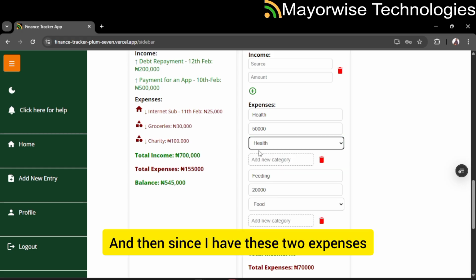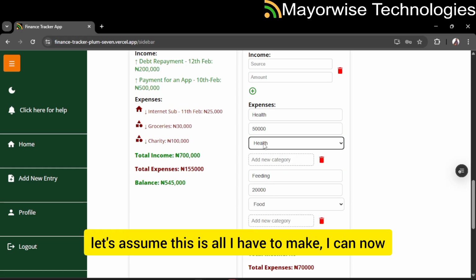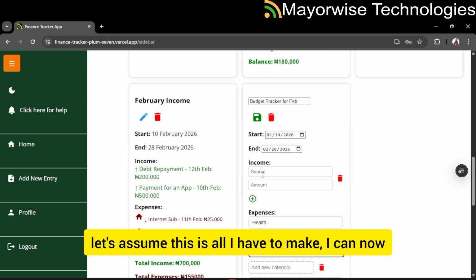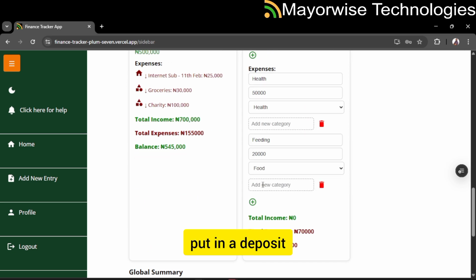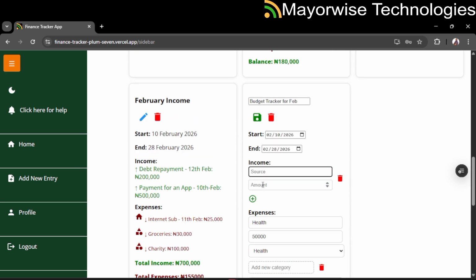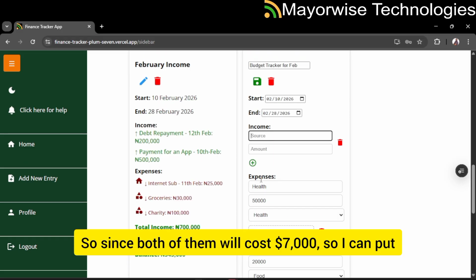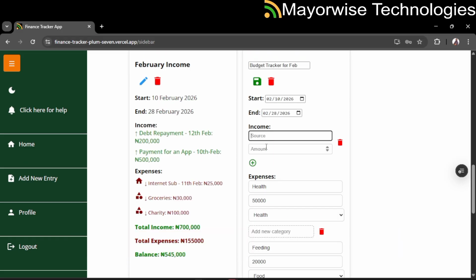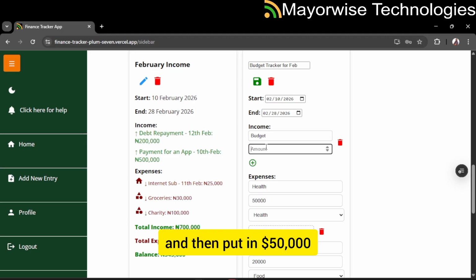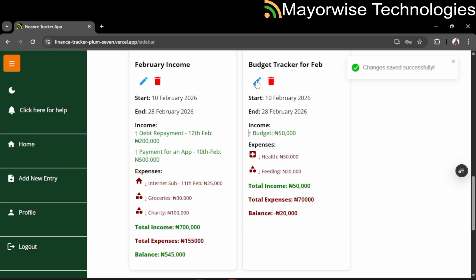And then since I have these two expenses to make for the month, let's assume this is all I have to make. I can now put in a deposit. So since both of them will cost some thousand, I can put budget and then put in 50,000. Save it. Okay, so everything is 70,000.